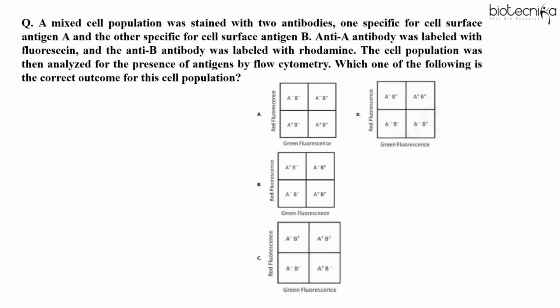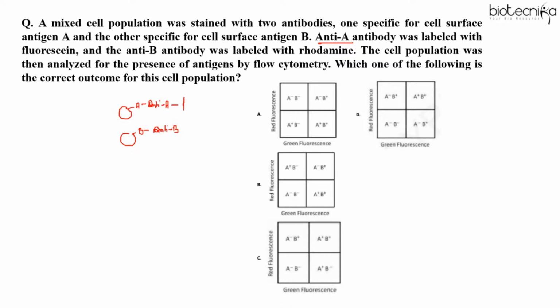Okay. Now moving on to another question based on flow cytometry. A mixed cell population was stained with 2 antibodies, one specific for cell surface antigen A and the other specific for cell surface antigen B. So that means there is a cell having antigen A and another cell having antigen B. So obviously to detect antigen A, we are using anti-A antibody, and for B, anti-B antibody.